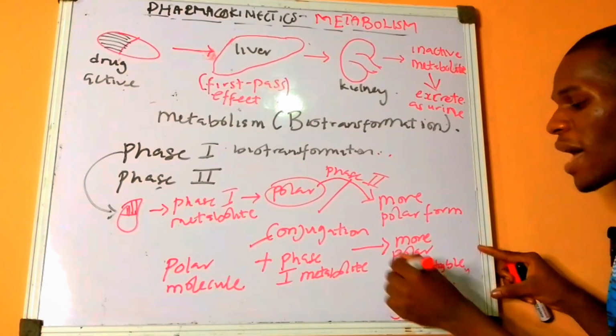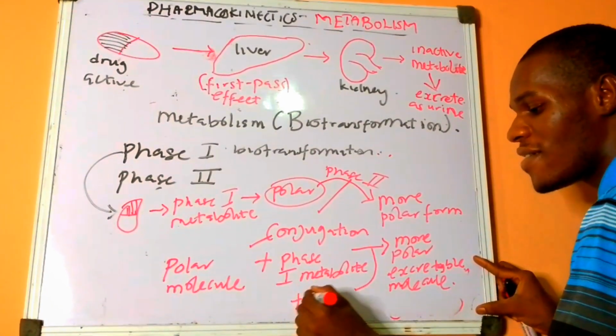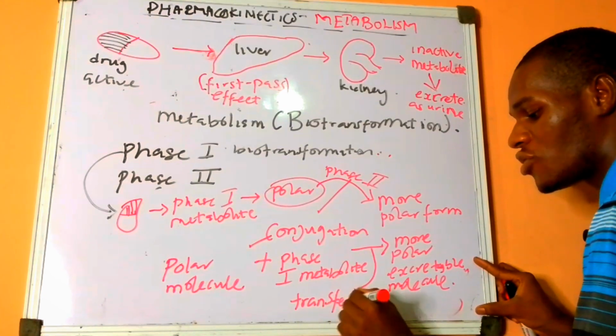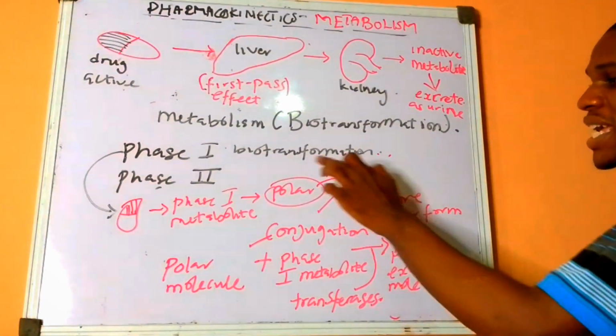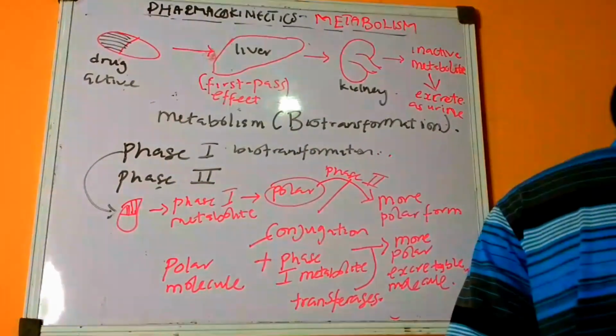And it does this by a series of transferase enzymes. That is the definition for conjugation in phase two biotransformation of drug.